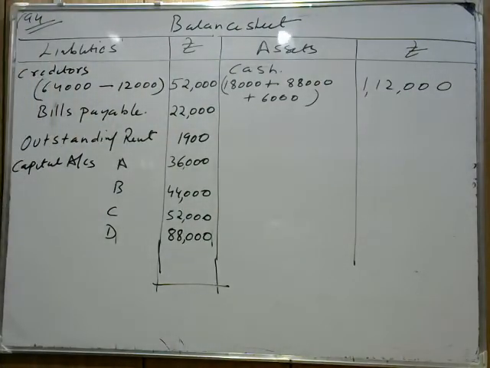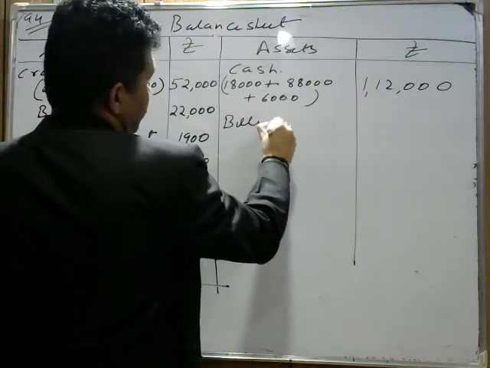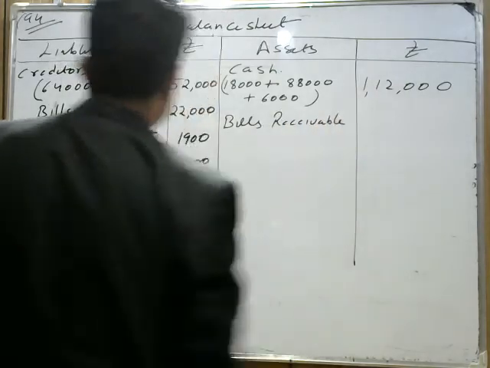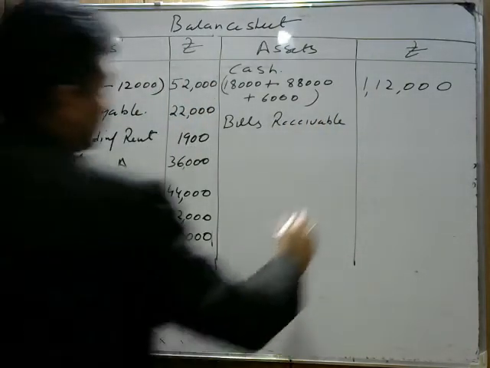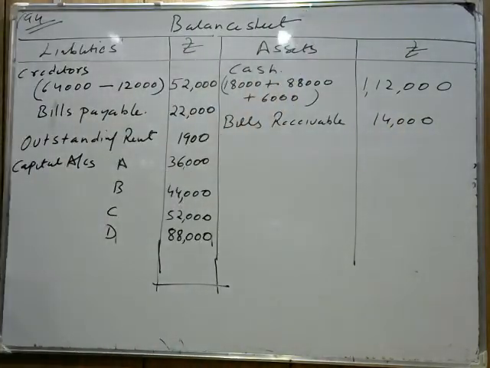Okay. Next part is bills receivable. There is no change in bills receivable. So we write bills receivable. The bills receivable is given in the question 14,000. So we write 14,000 in bills receivable. There is no change in bills receivable.